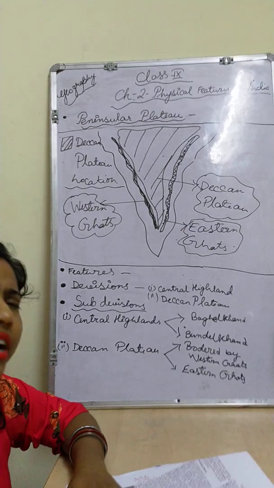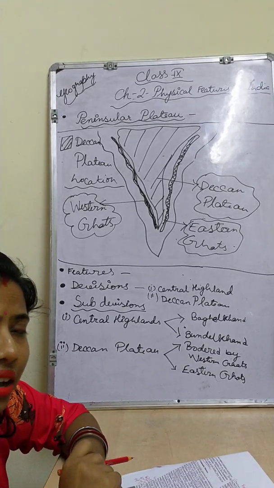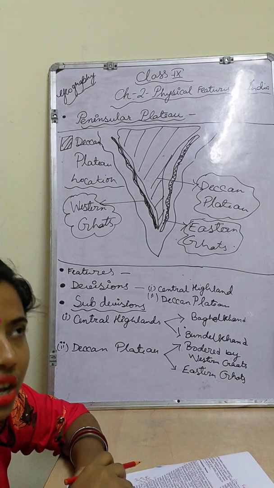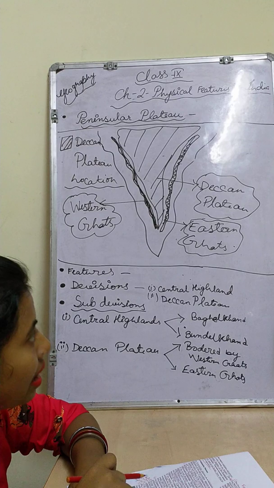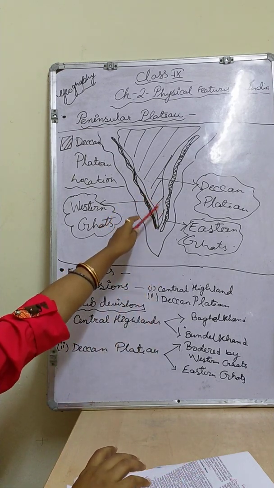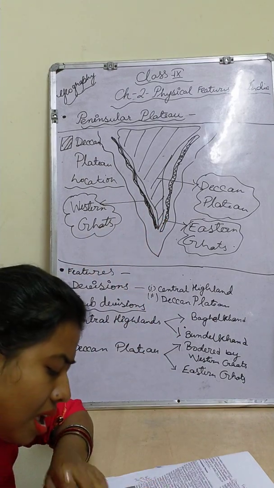At that time the color of the lava will be black. So whatever soils come from it, after erosion and denudation, are black in color. It is very famous for the cotton region, so that soil is also called black cotton soil.